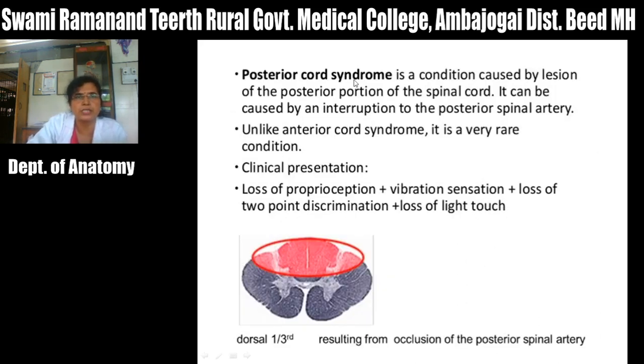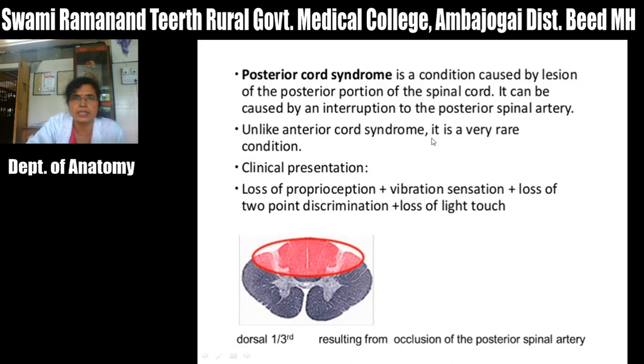Then posterior cord syndrome. Posterior cord syndrome means there is damage to the posterior part of the spinal cord, and as you know, this posterior part mainly consists of the posterior funiculus tracts, that is the fasciculus gracilis and fasciculus cuneatus. So these tracts are mainly damaged in posterior cord syndrome. It is a condition caused by a lesion of the posterior portion of the spinal cord. It can be caused by an interruption to the posterior spinal artery.